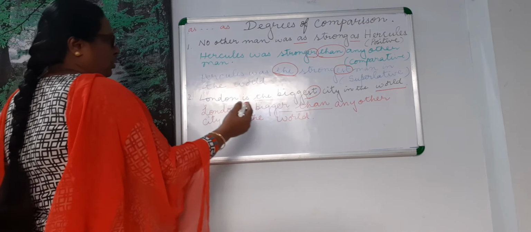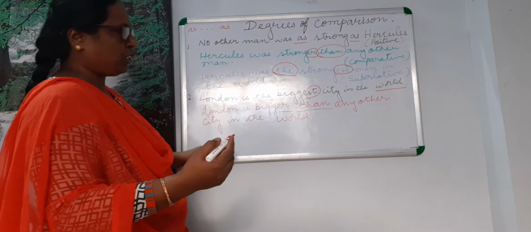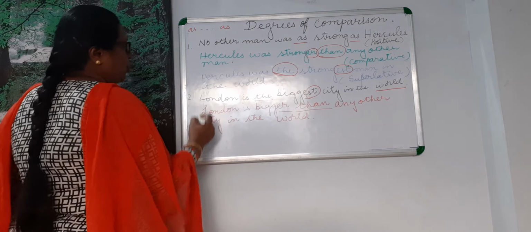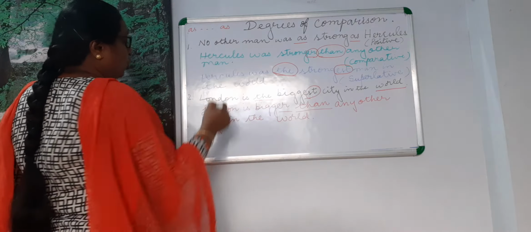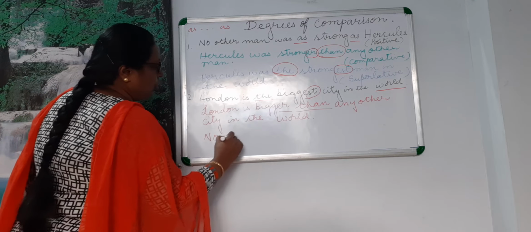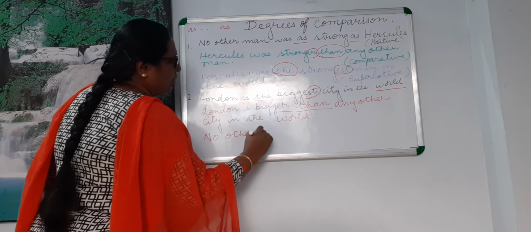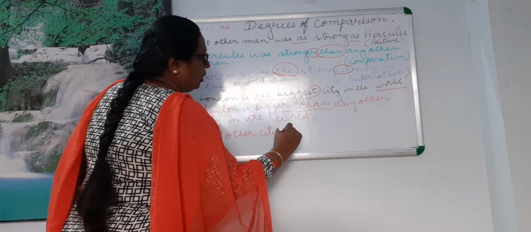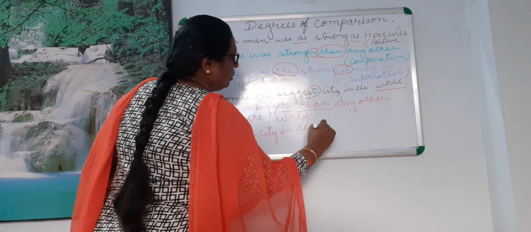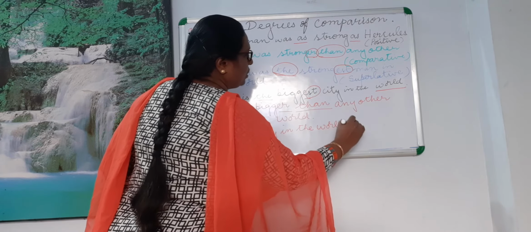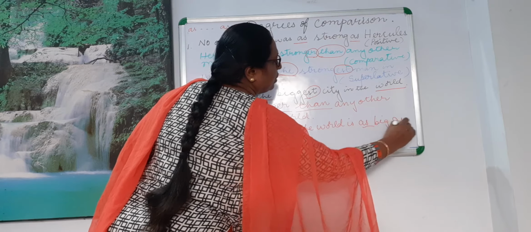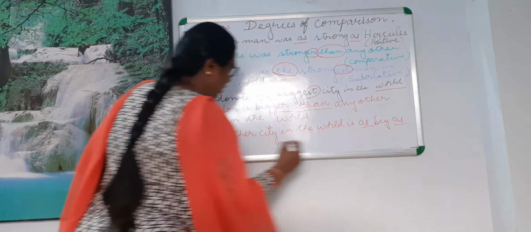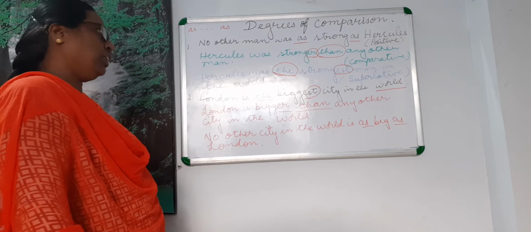Now, you can write it without changing its meaning in the positive form also. When you are comparing anything or any person as a whole, you will use no other. So, no other city in the world is as big as London. No other city in the world is as big as London.